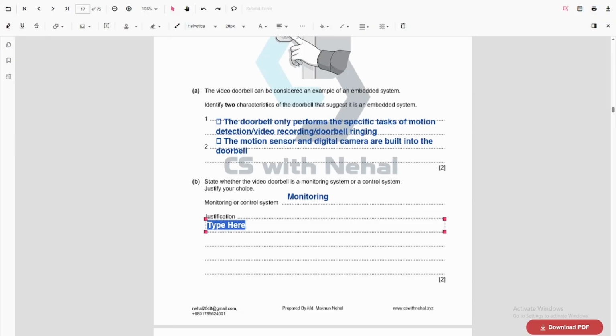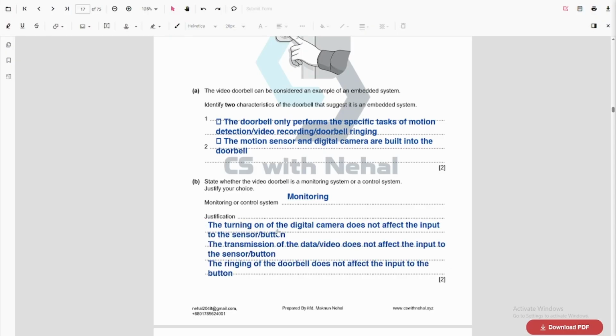So basically no output or no action is actually affecting the input. That is why it is a monitoring system. So basically the turning on of the digital camera does not affect the input to the sensor or button. The transmission of the data or video does not affect the input to the sensor or button. The ringing of the doorbell does not affect the input to the button. Alright, so this is a monitoring system for this reason.